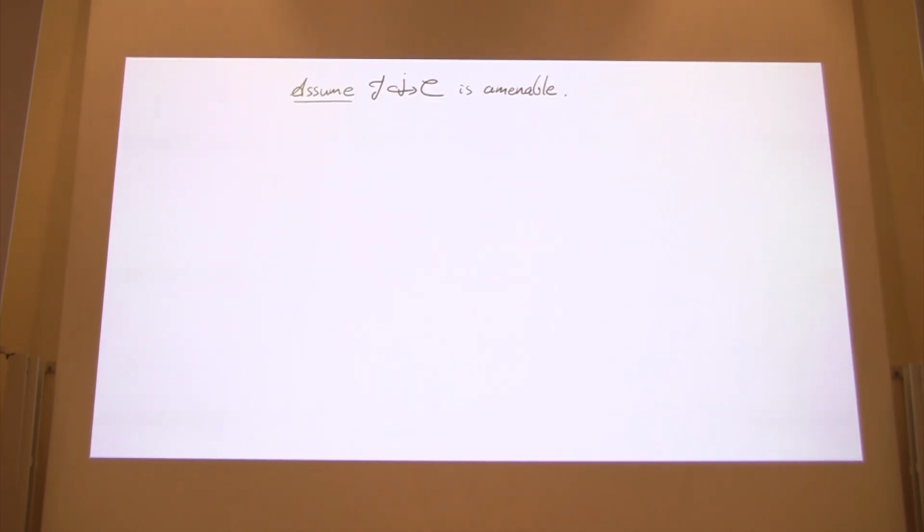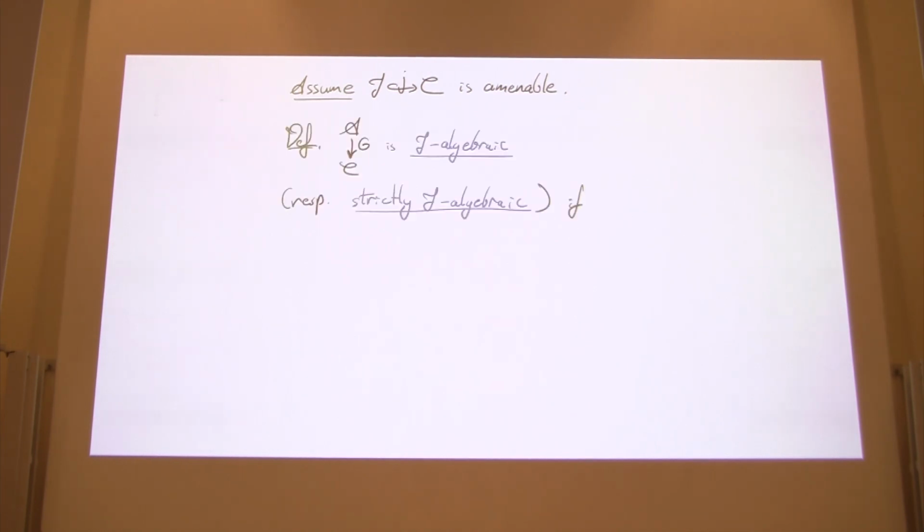For the rest of what we'll do here, we'll suppose that the subcategory already satisfies our axiom of being amenable.